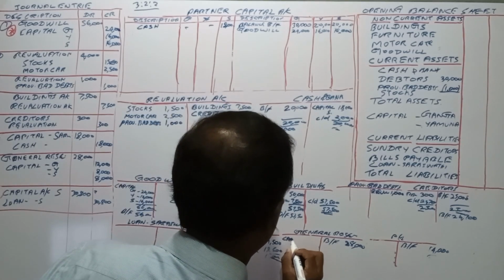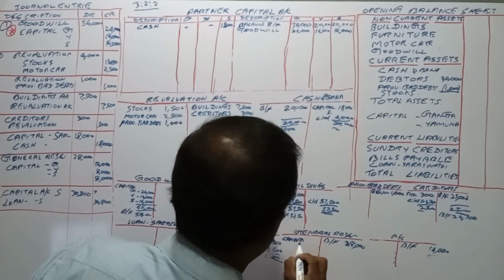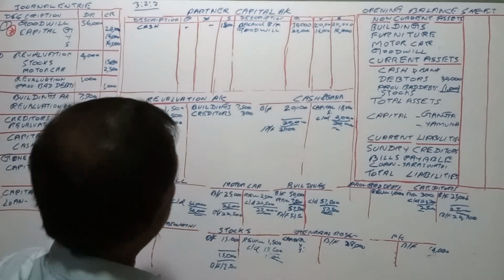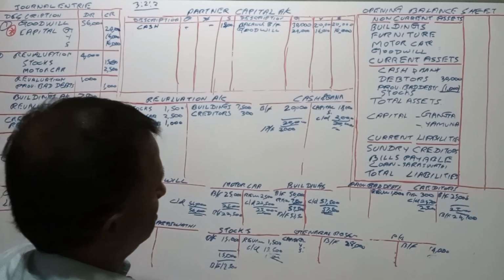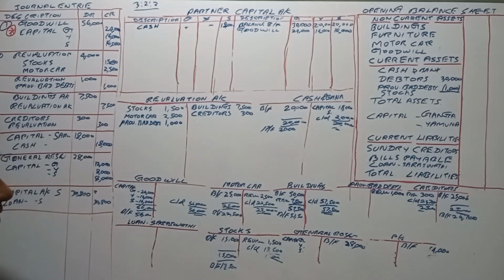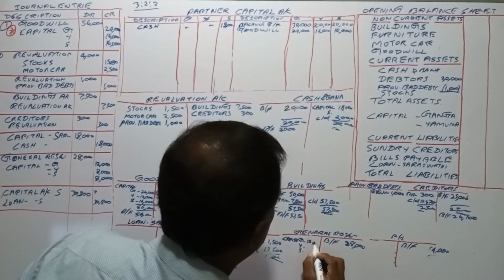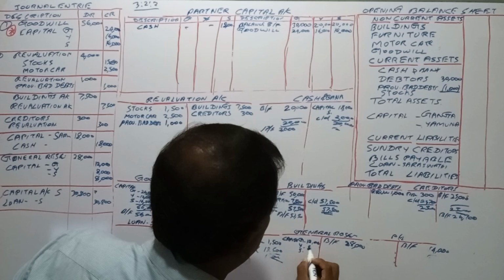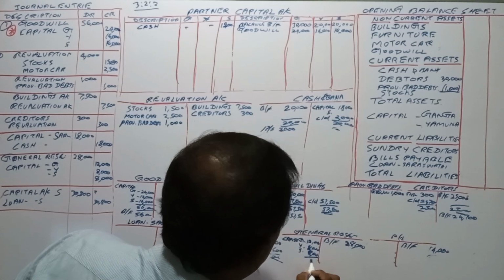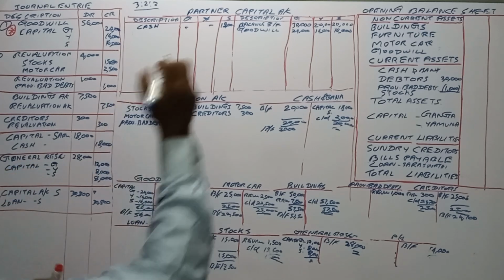Capital account of G, Y and S, right? The ratio is 3 is to 2 is to 1, right? 4 into 12,000, that is 8,000 and 8,000, right? On that basis we had to transfer. General reserve account debit and capital account credit.